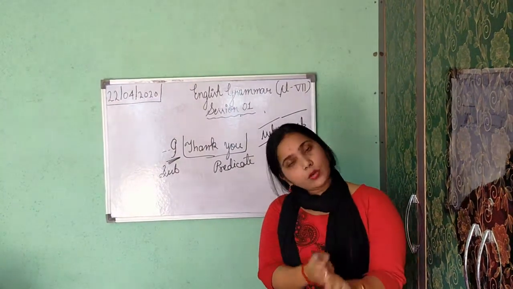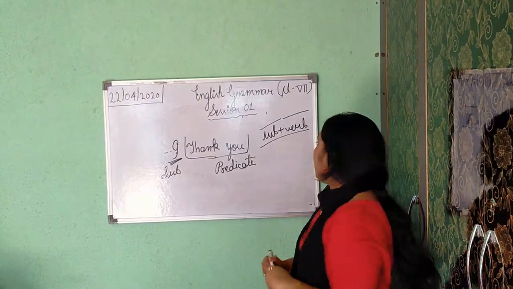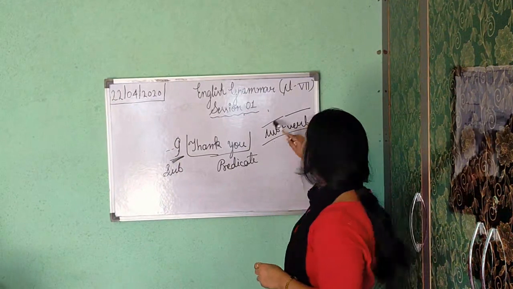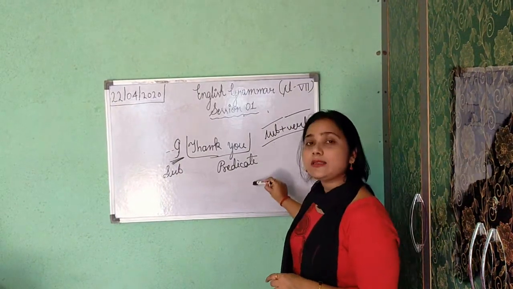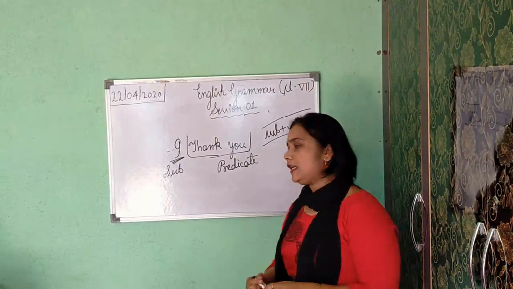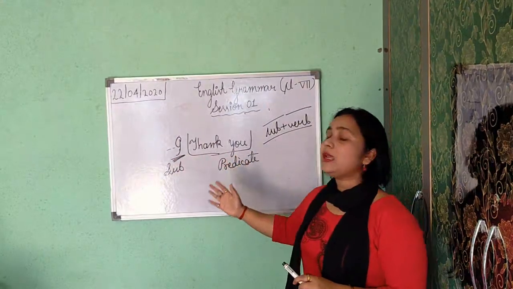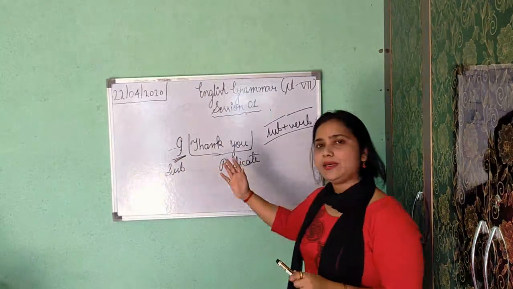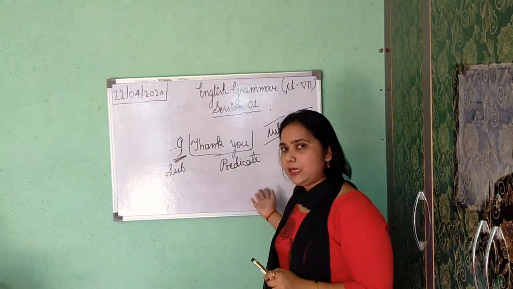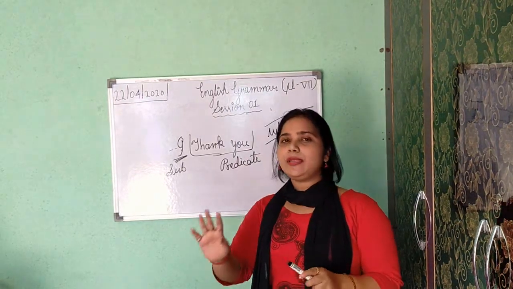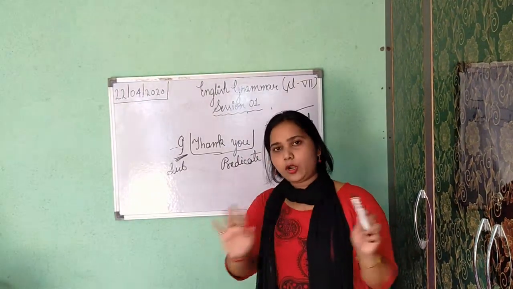So independent clauses fulfill both conditions: a subject plus verb combination, and a group of words. But dependent clauses need independent clauses to complete their meaning. That's why independent clauses can be considered simple sentences. Dependent clauses cannot show complete sense, so they cannot be a sentence.